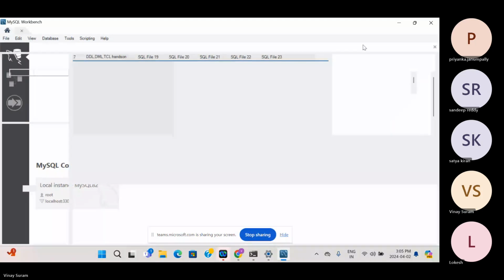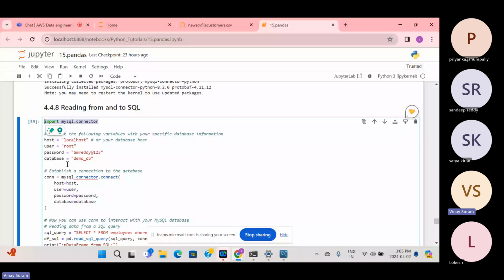Okay, that's fine. So it gets loaded. If you could see, host is there, we have just written localhost. But in real time in your data engineering project, instead of that host, you'll be having an endpoint URL. Instead of localhost, you'll be having a URL. Let's suppose you have created some RDS instance on AWS. In order to connect to that instance, you'll be having a URL, right? In the same way, you will be having a URL in real life projects.